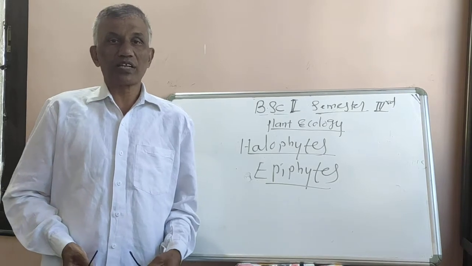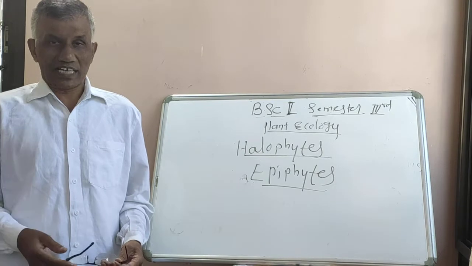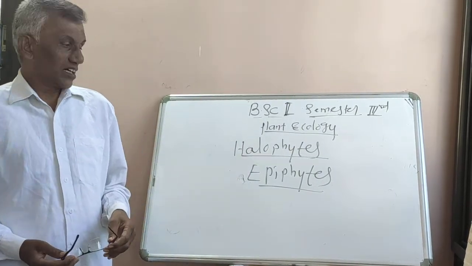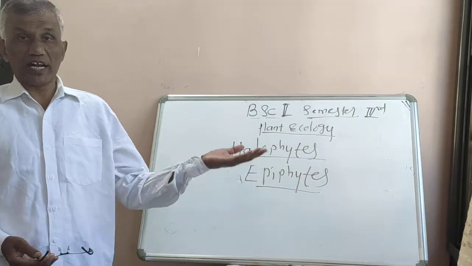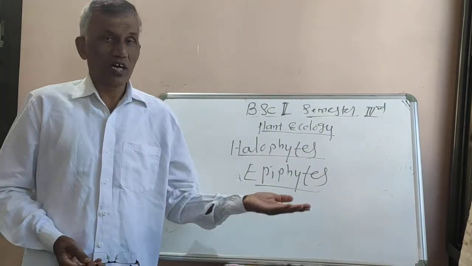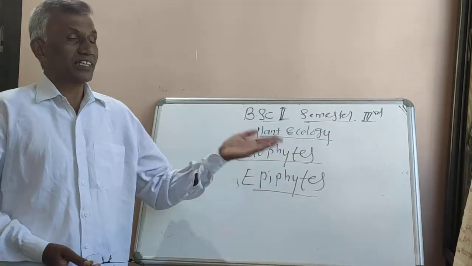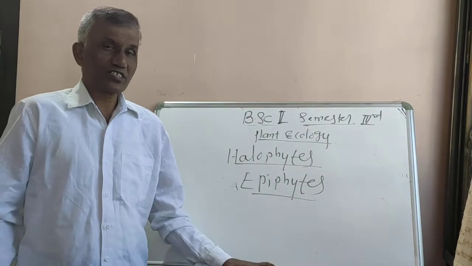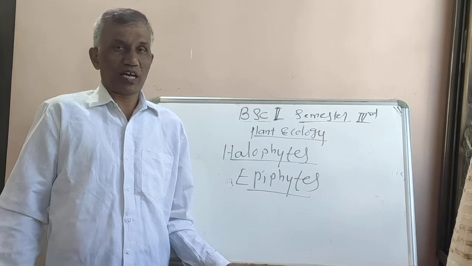For example, amarvel, in Marathi it is called amarvel, which is a yellow, thread-like structure which grows on other plants, that is epiphytic plants. Then again vanda is there, orchids are there. So vanda, orchids, and there are some pteridophytic plants which are also epiphytic ones. For example, while observing in the forests of Mahabaleshwar and Ratnagiri, we will find different types of epiphytic plants.